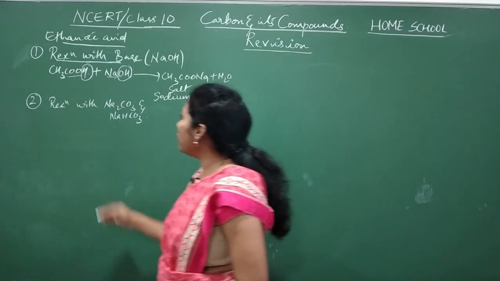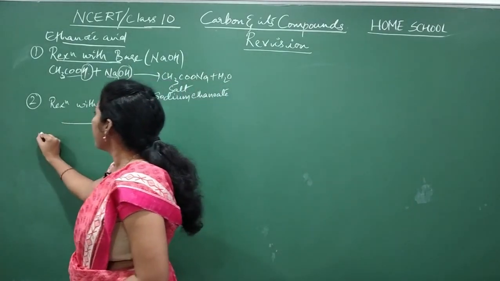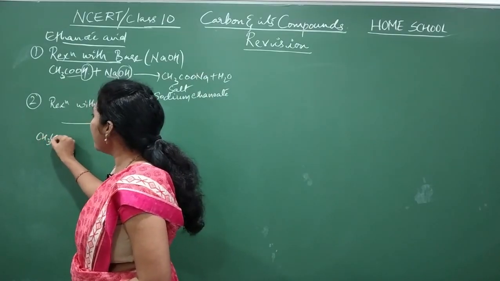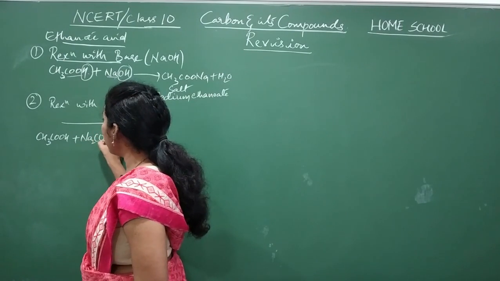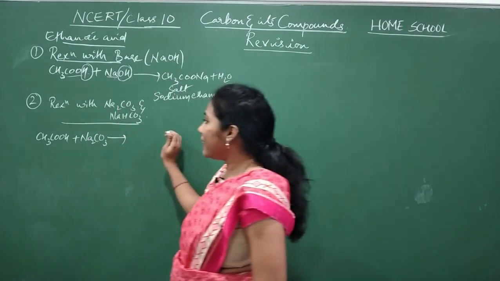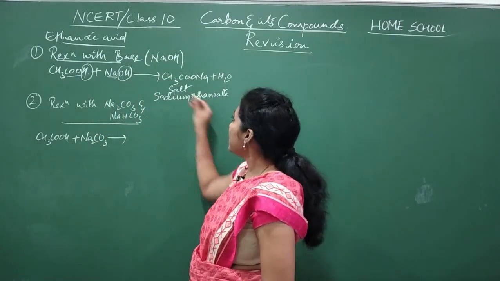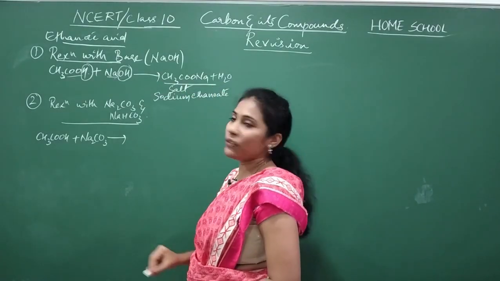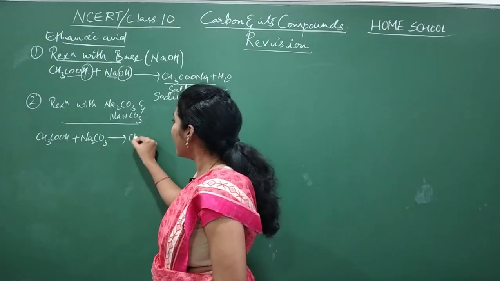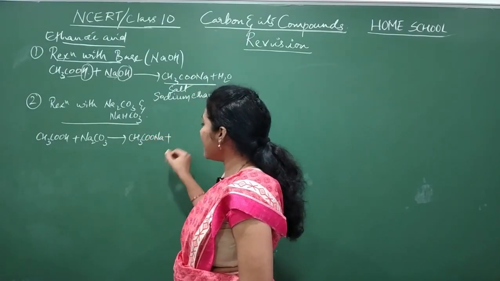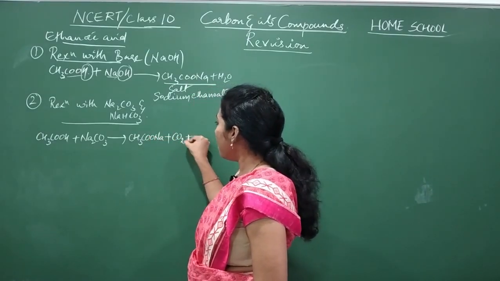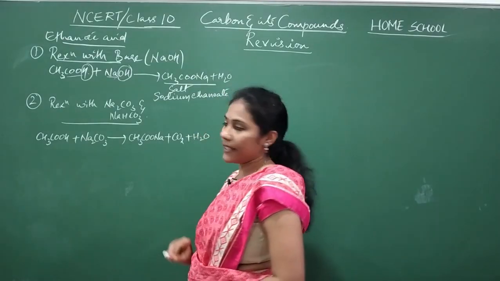So how do you write the reaction here? CH3COOH plus sodium carbonate. You get salt, carbon dioxide, water. Which salt will you get? The same salt. What is the salt here? CH3COONa plus CO2 plus H2O you will get.